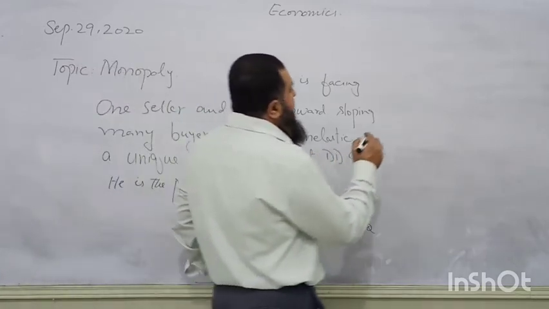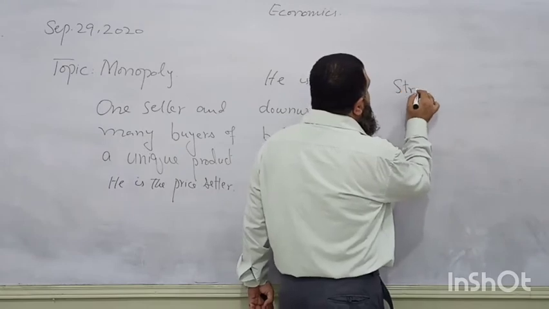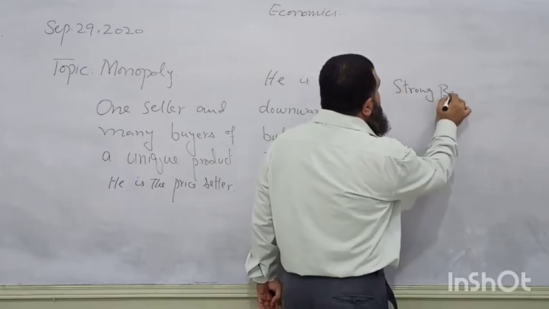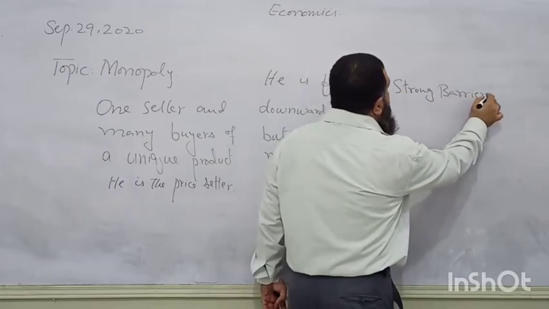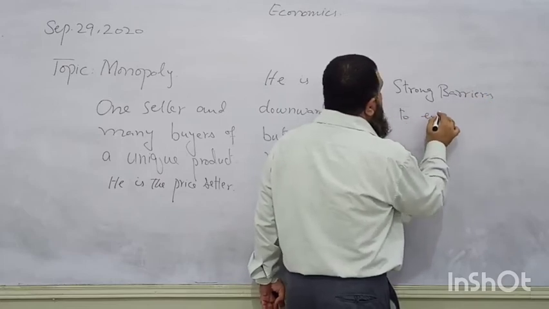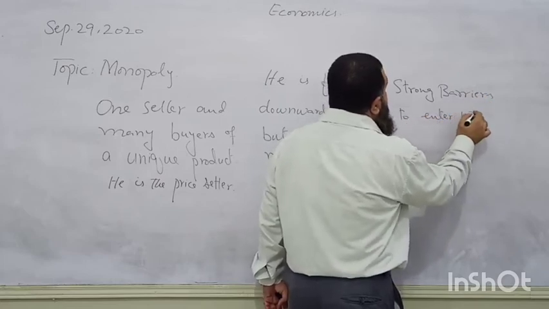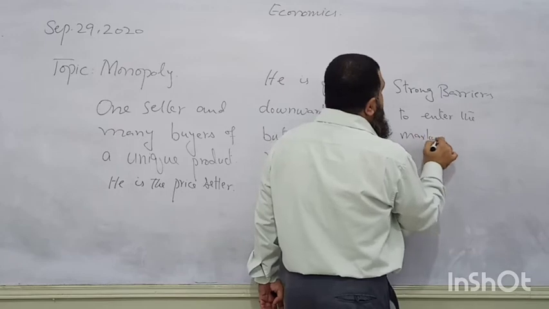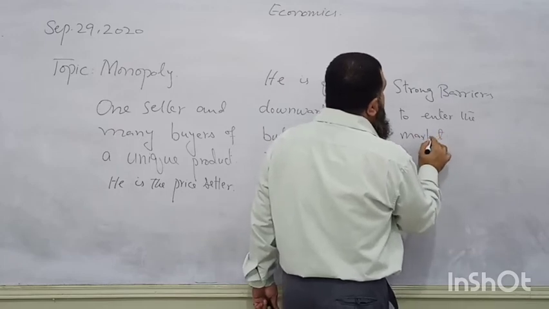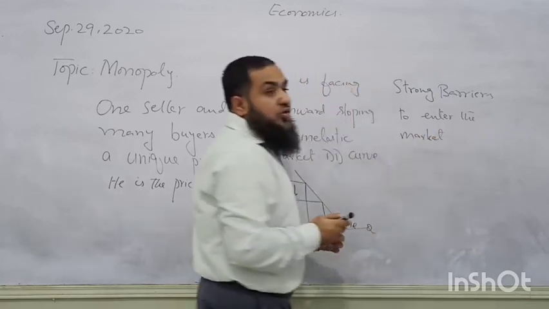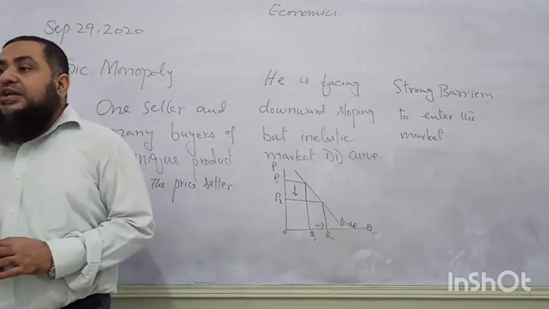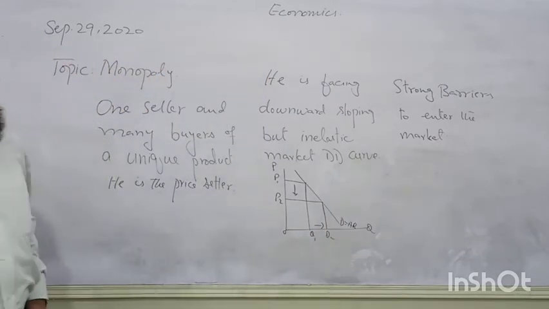Another thing is called strong barriers to entry. Strong barriers to enter the market. This is the main thing. When strong barriers are present, no one can enter this market and he faces no competition.